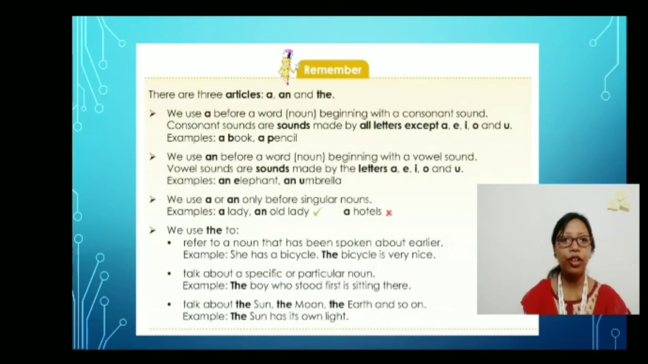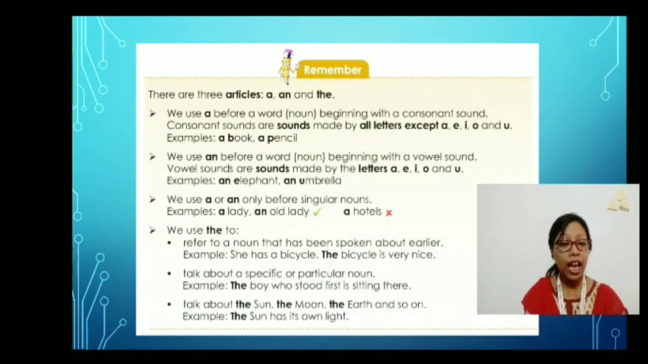Okay. If you have to differentiate between a and an, just remember the vowels and the consonants. Along with the vowels, we use the article an, and with the consonant sounds, or consonant letters, we use the article a. So for example, a book, a pencil, a tiger, a lion, right? Tiger T, lion L, book B, pencil P, these all belong to the consonant letters. That's why we are using a here.